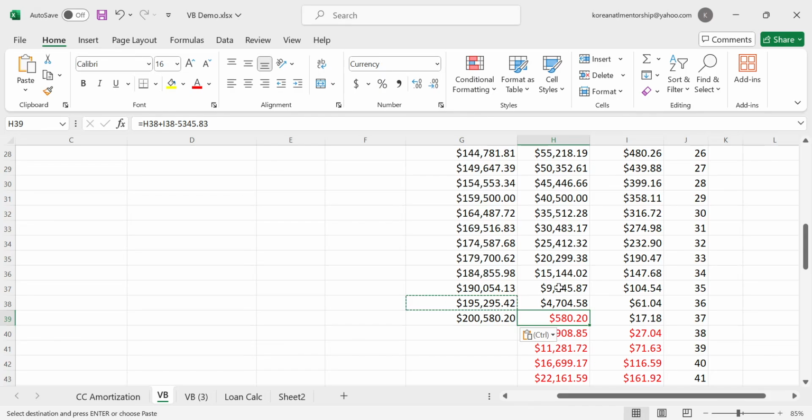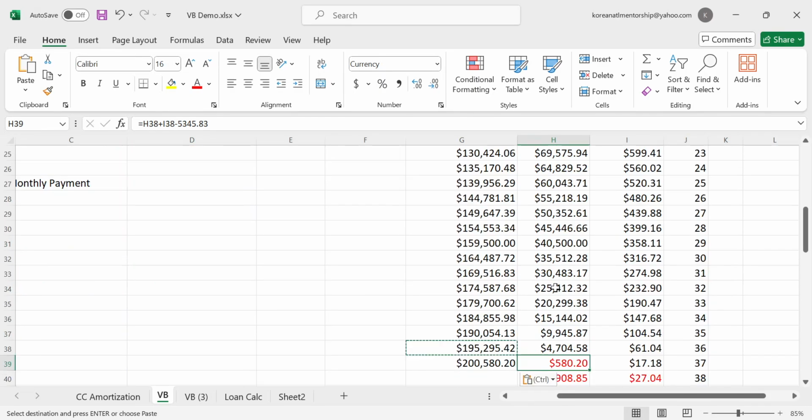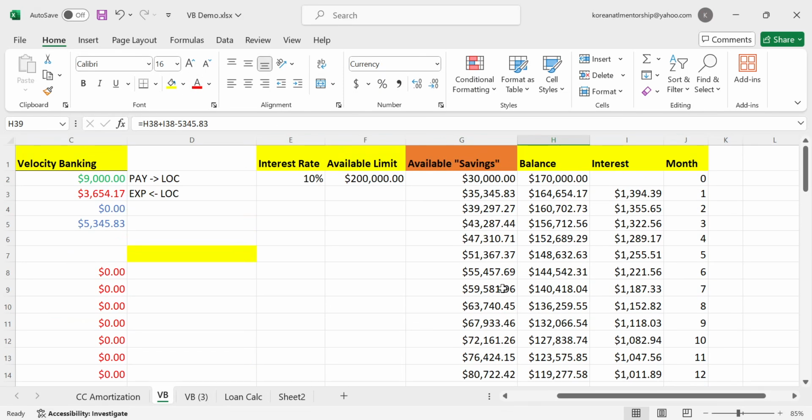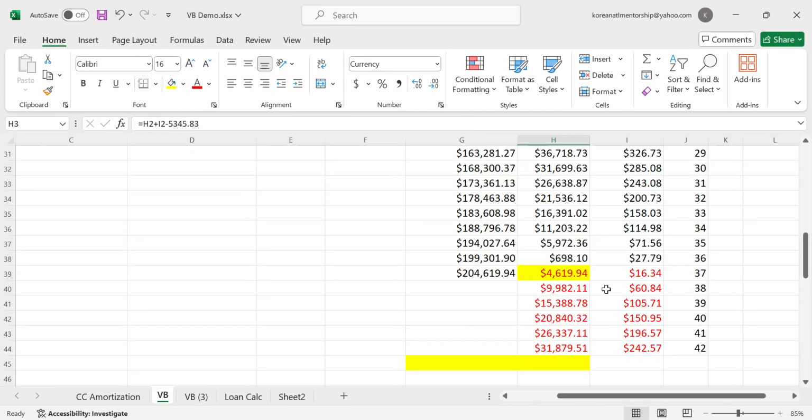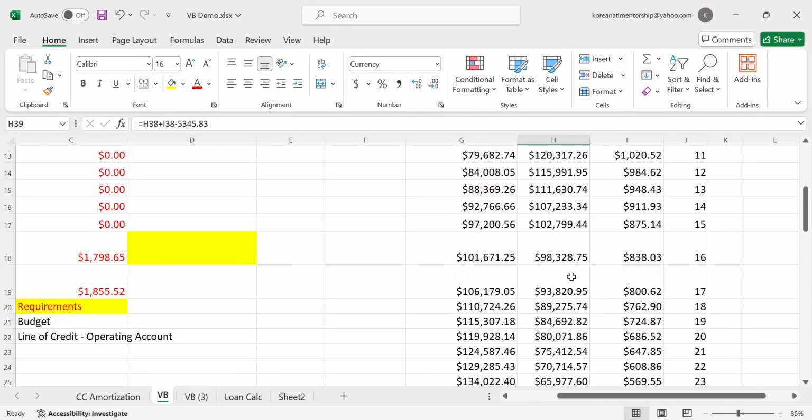So the time to pay off the debt is still the same. In fact, let me go ahead and highlight this so I can just kind of see if this is right. So let me go back here and take off the $3,000 emergency on month 1. And then we see, yes, 37 months of debt payoff.